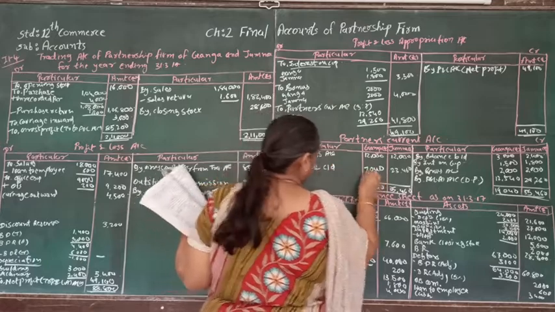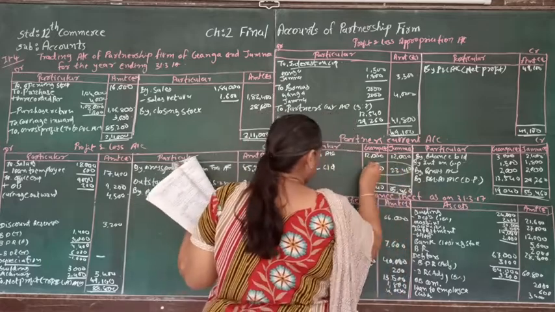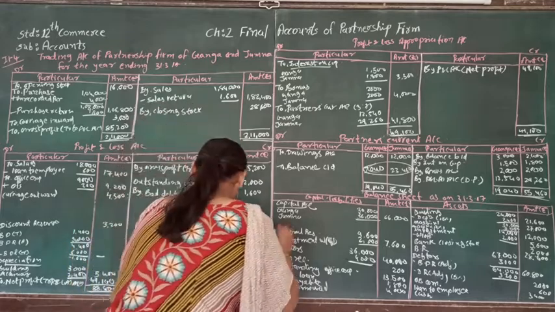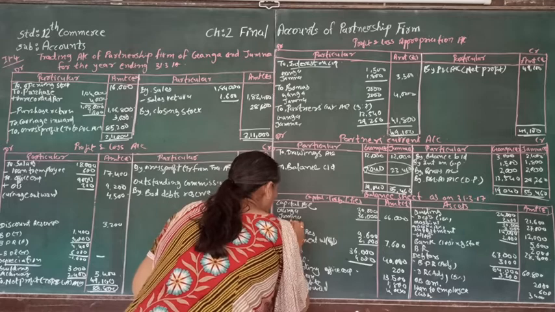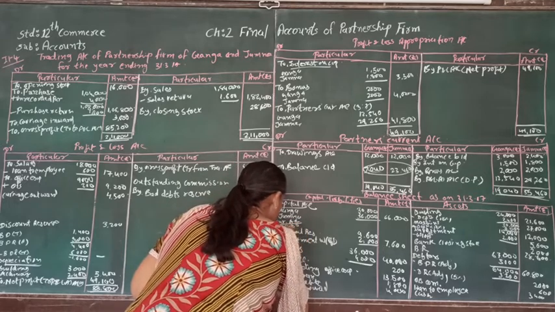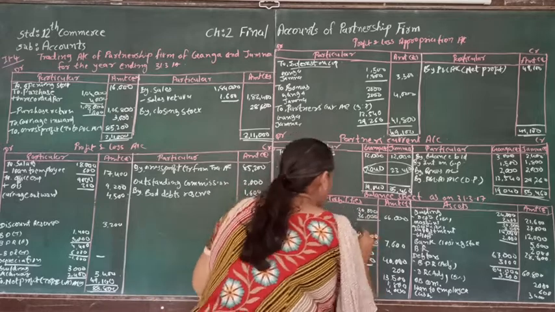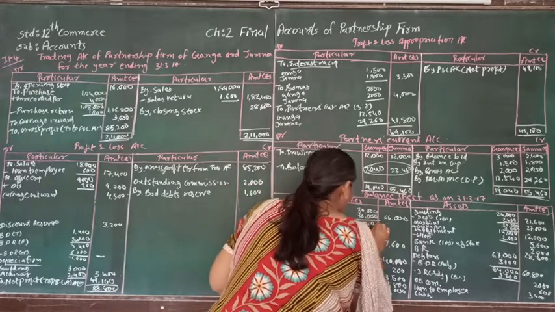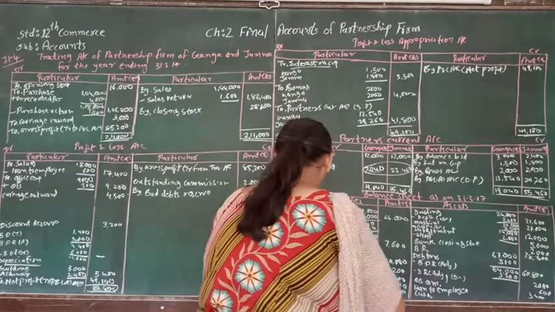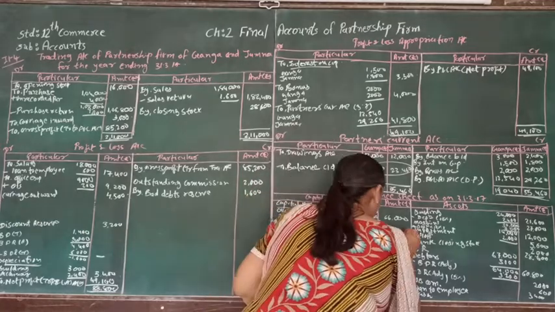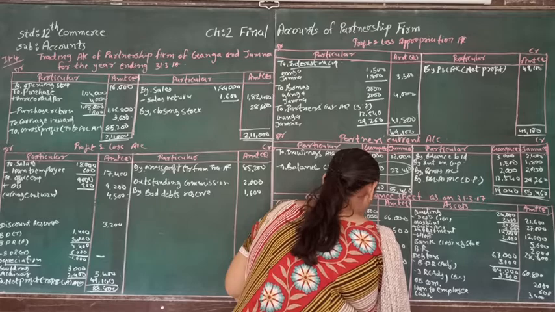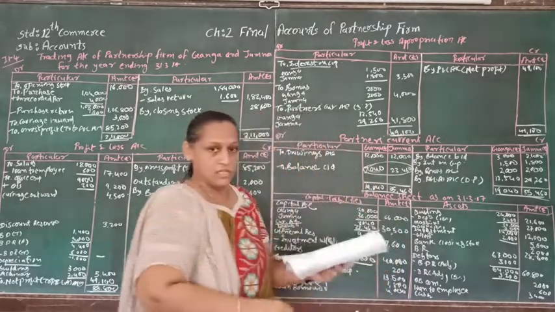So this is the credit balance of the current account, and that is supposed to be taken to the capital liability side. Here current account of Ganga is 7,040 and Jamuna 23,460, and total of that will be 30,500.